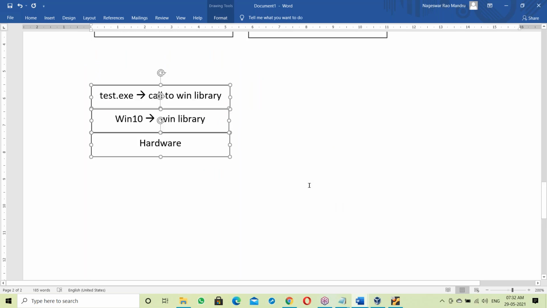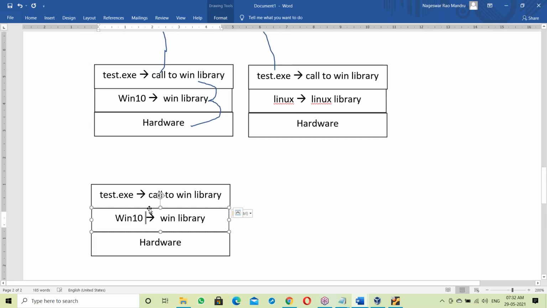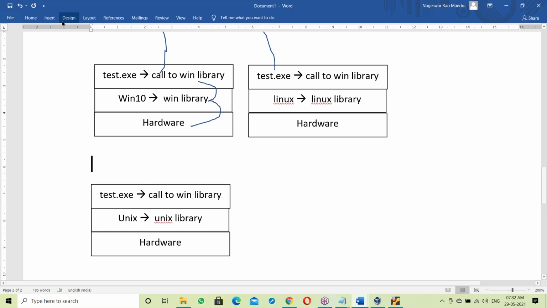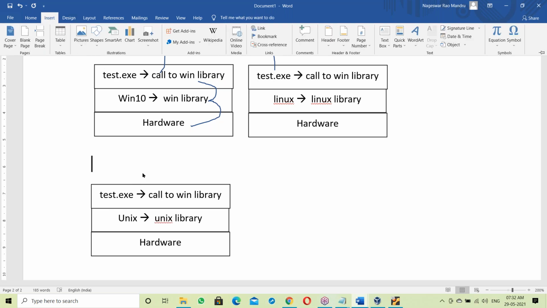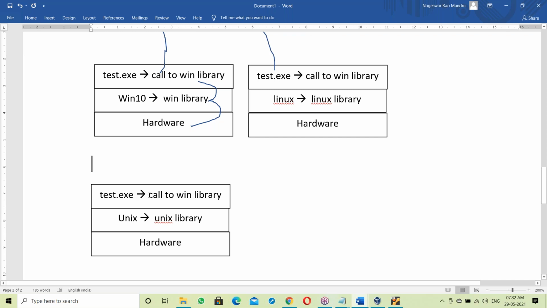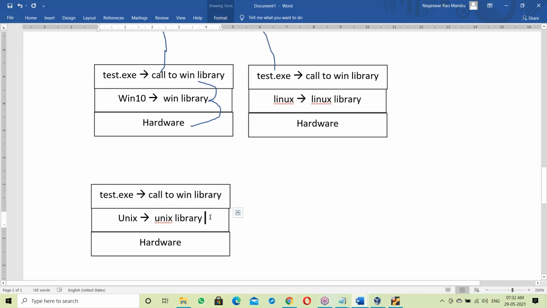Let us take one more OS here. Suppose another OS, let us take Unix OS. Unix OS contains what? The Unix library. Now the same test.exe file will try to call the Windows library on Linux or Unix OS, but it's not available. Again it fails. So that's the reason an exe file is OS dependent.